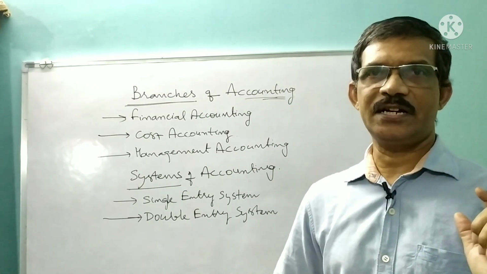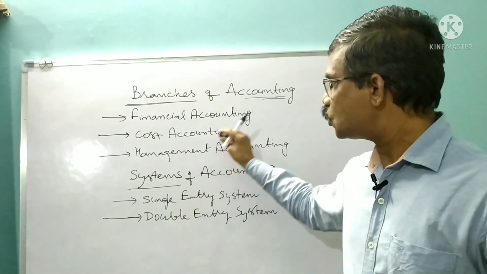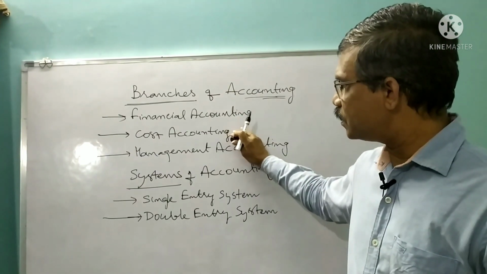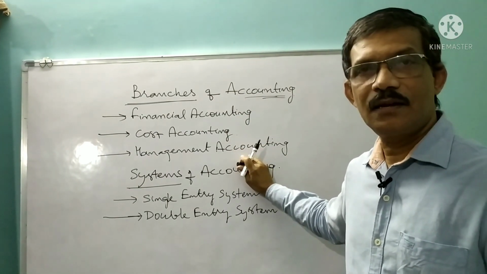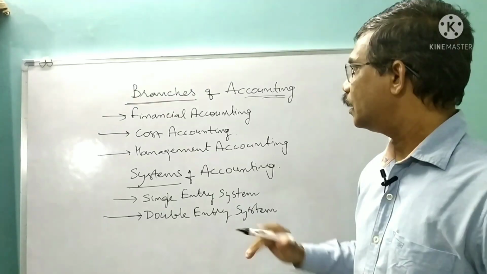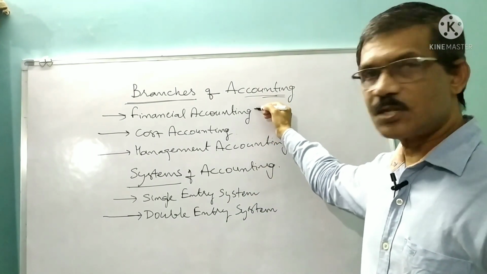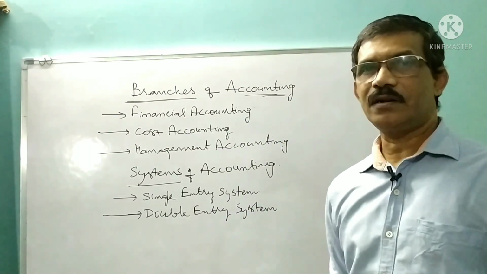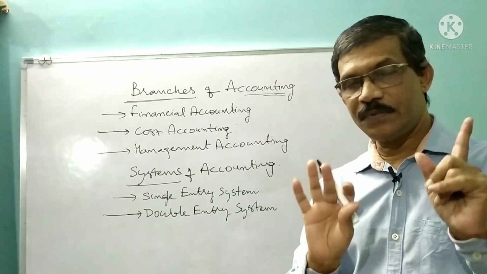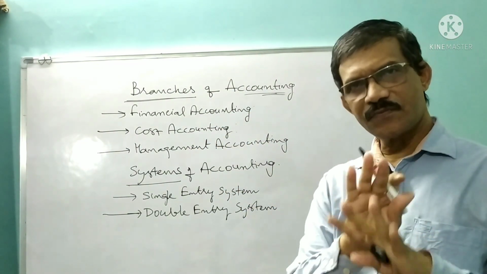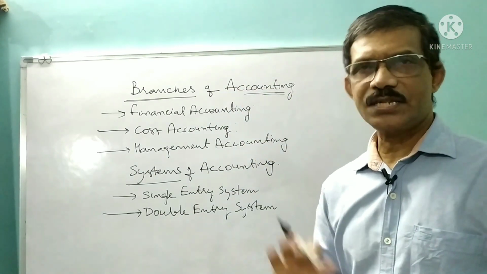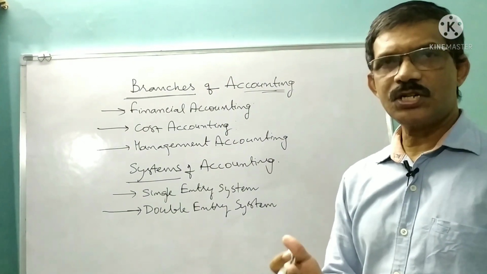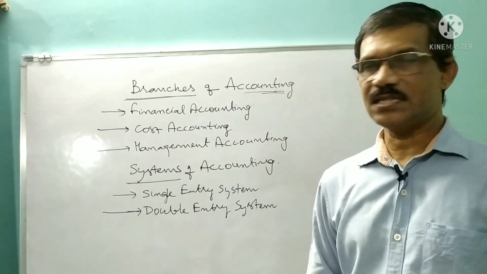That you have to understand, my dear friends. Why? If I say arrange these 3 in this order, then why? The reason is this is the oldest branch of accounting, then cost accounting, then management accounting. There are other branches, please try to understand. Some other branches we will discuss in our next classes, not now. In the initial days we will discuss about these 3.